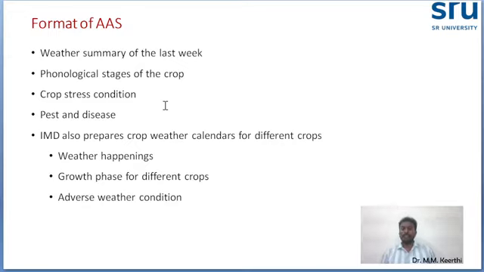For example, for black gram, what is the stage? It is the pod formation stage. Then what is the weather condition? In this weather condition, what type of pest or disease will occur, and how to manage it? Like that, for chili and all agriculture and horticulture crops, they give the details based on the crops grown in the region. Like that, for each and every district, place and state, they give the weather forecast through agro advisory services.